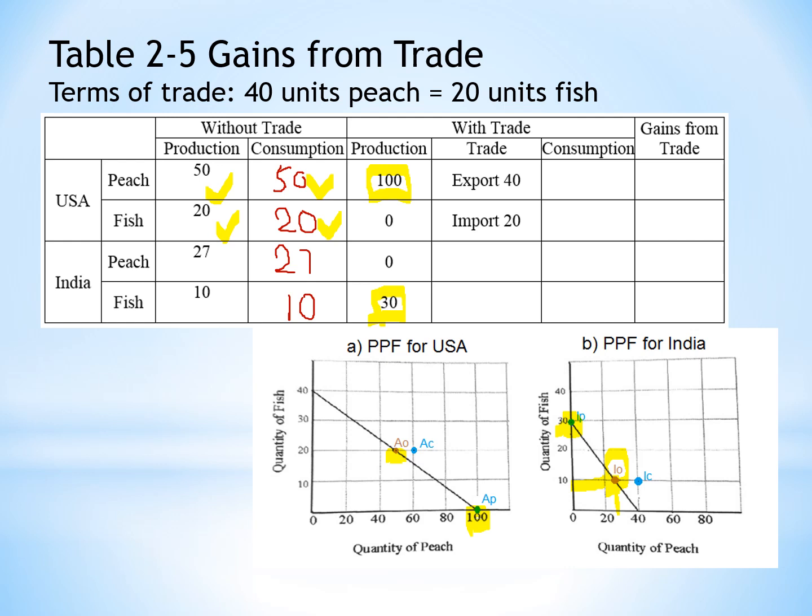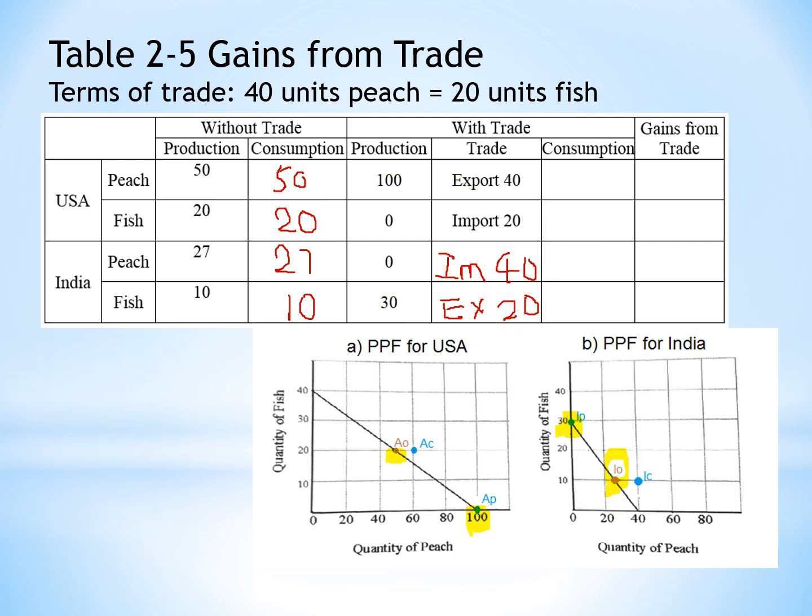After that, India and USA trade. So USA produces more peach than needed, so they will export 40 to India. So our export to India is Indians' import. So we send 40 peach to India. On the other hand, India exports 20 fish to the United States. So we import 20 fish. And that is how we trade.